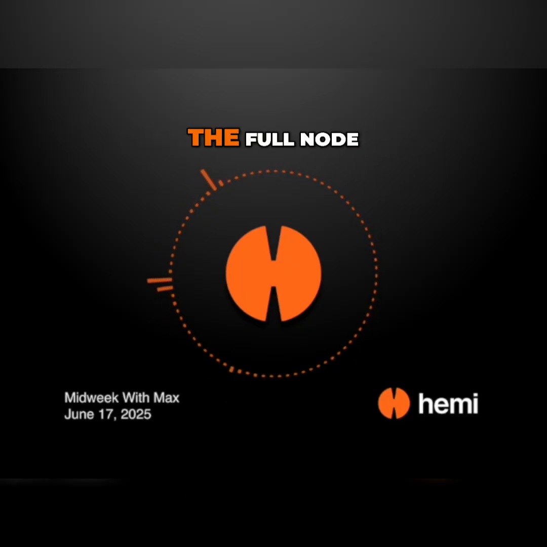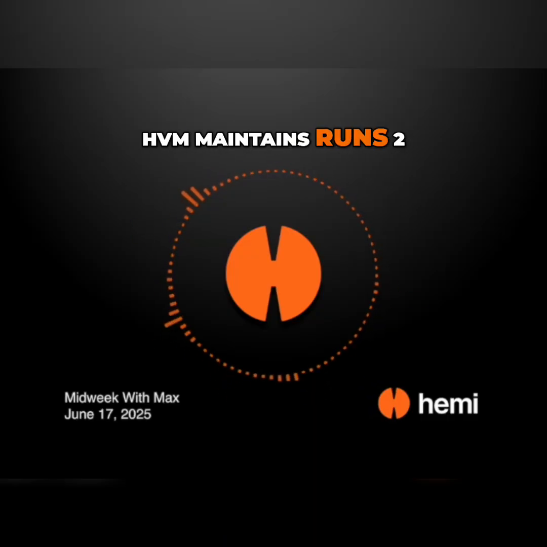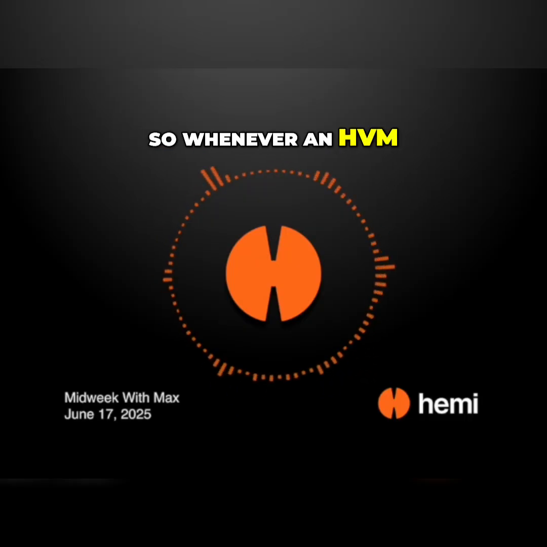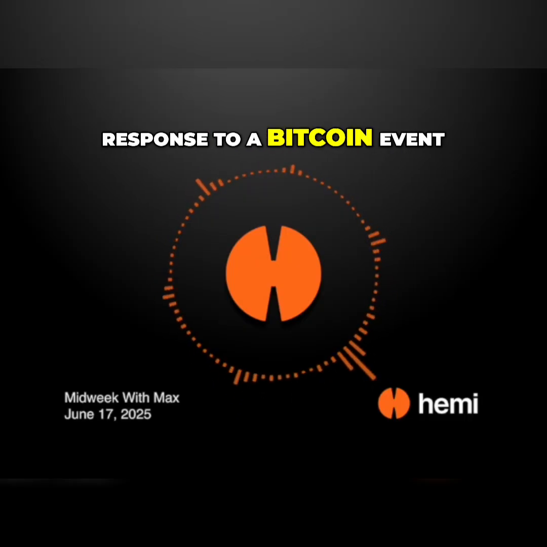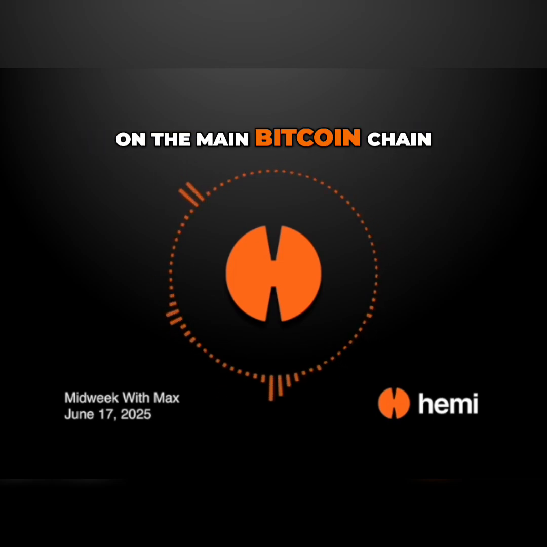I will also say in there, the full node view of Bitcoin that HVM maintains runs 2 blocks behind the actual known Bitcoin consensus tip. The reason for that's twofold. One, at least it ensures there's always a 2-block barrier. So whenever an HVM app does something in response to a Bitcoin event, at a minimum, it has 2 actual Bitcoin confirmations on the main Bitcoin chain.